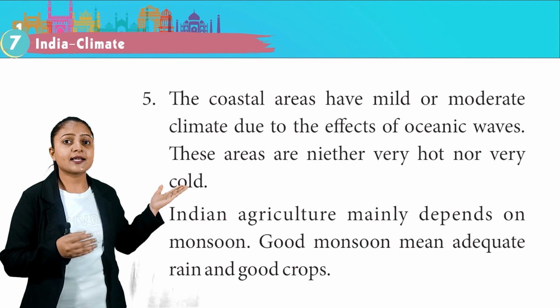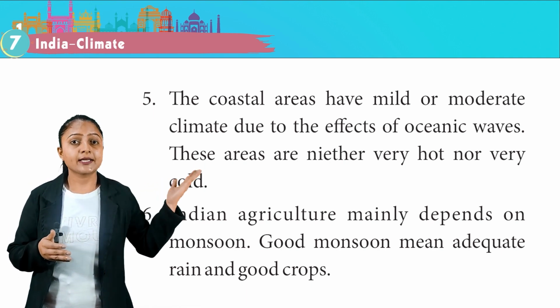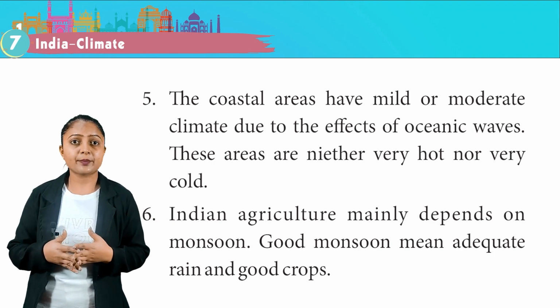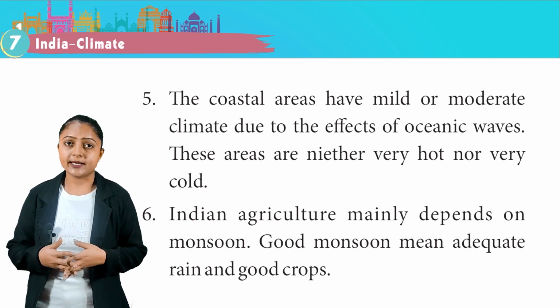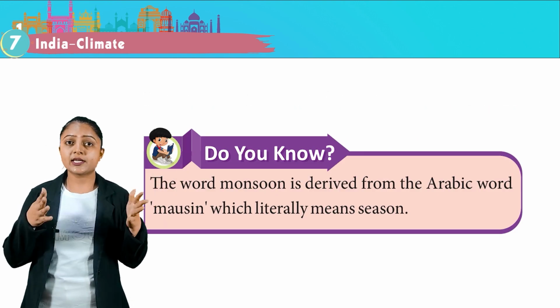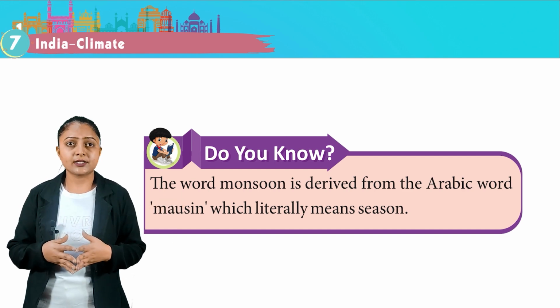The coastal areas have a mild or moderate climate due to the effect of oceanic waves. These areas are neither very hot nor very cold. Indian agriculture mainly depends on the monsoon. Good monsoon means adequate rain and good crops. Do you know? The word monsoon is derived from the Arabic word mausim, which literally means season.